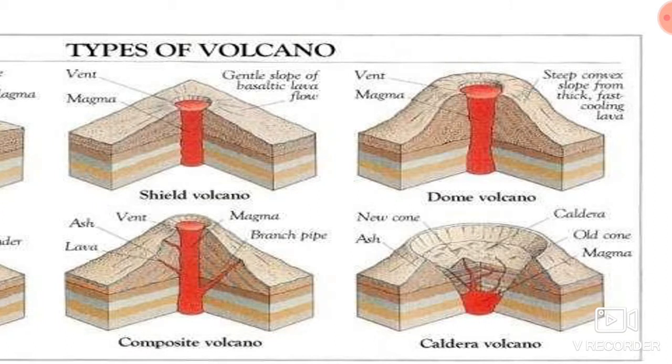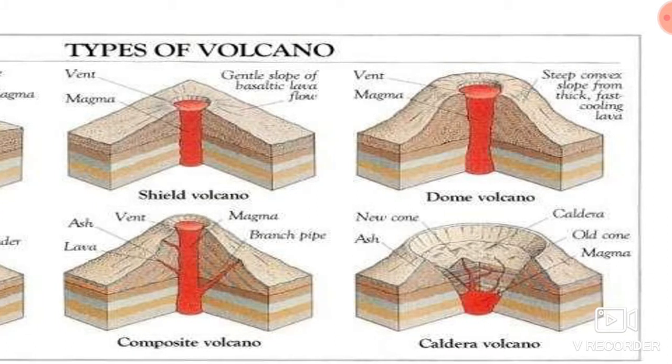Now you can see the dome volcano. There is a dome formation of the volcano. It means the height of the volcano is much larger and much steeper. As you can see here, the slope is very steep. There is a vent through which lava comes out from the volcano. Magma is the molten part of the earth which rests inside the earth. When the magma comes out from the inner part of the earth towards the surface, it is named lava.